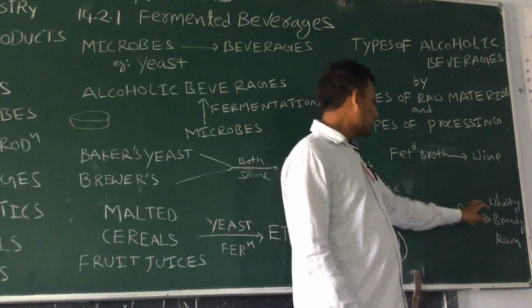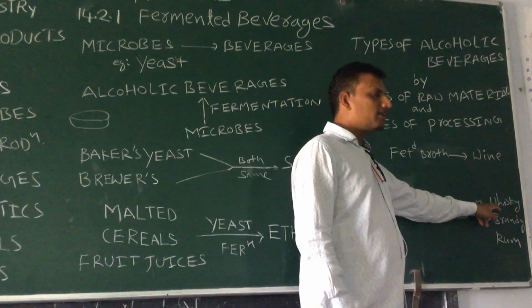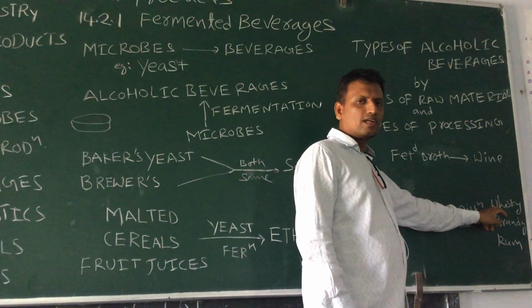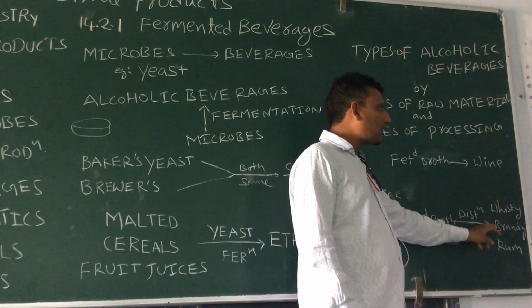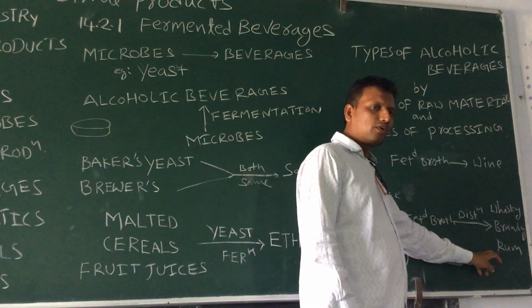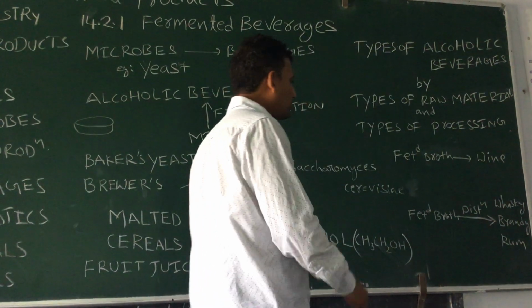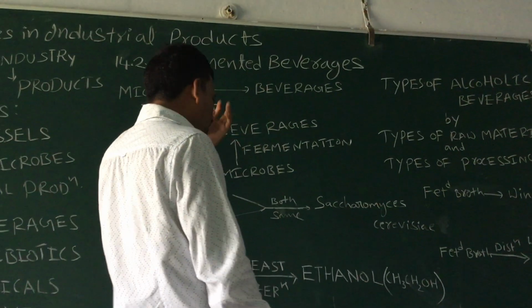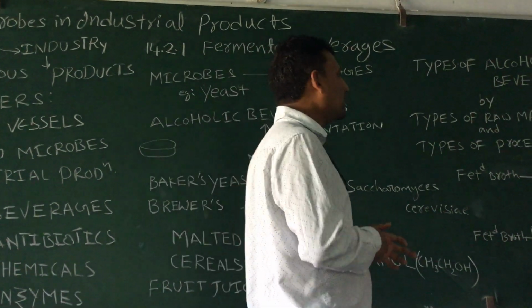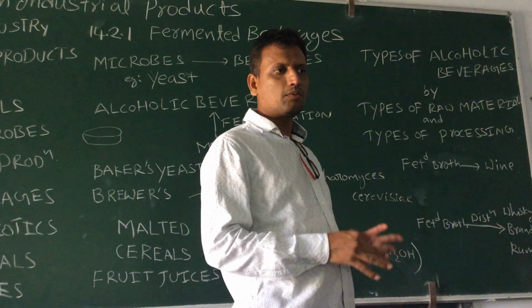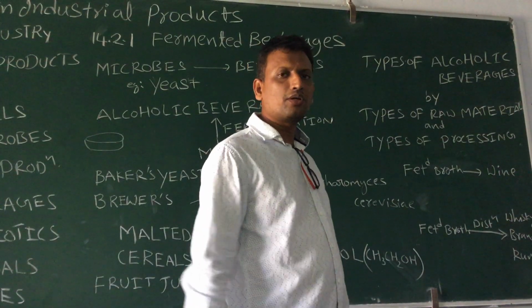If you use one type of raw material, you will get whiskey. If you use another type of raw material, you will get brandy. If you use another type of raw material, you will get rum. So this is about how different types of alcoholic beverages are produced by using microbes.